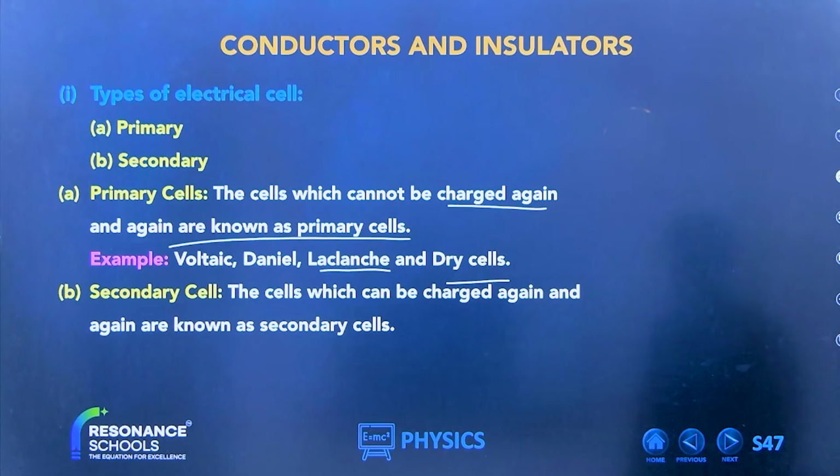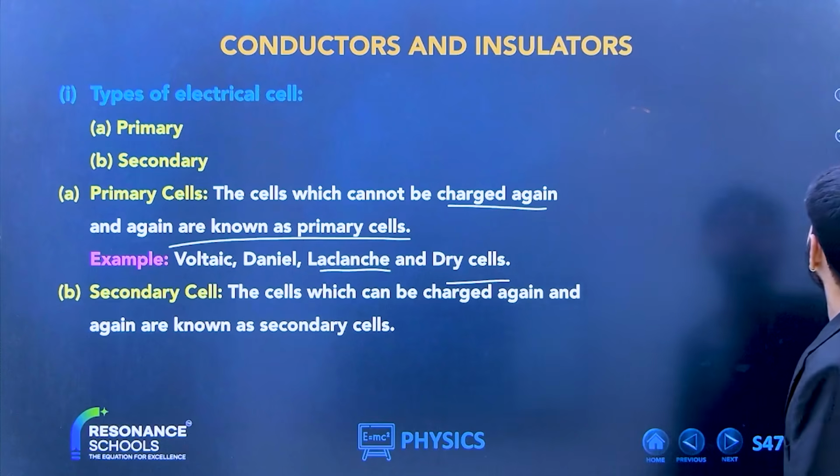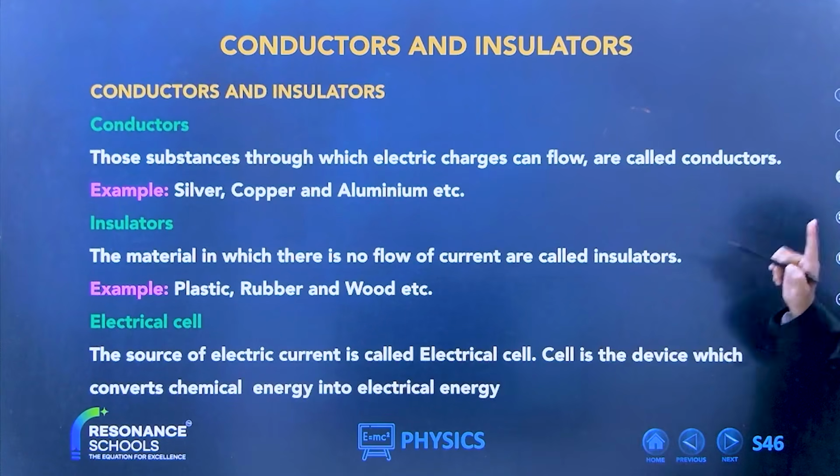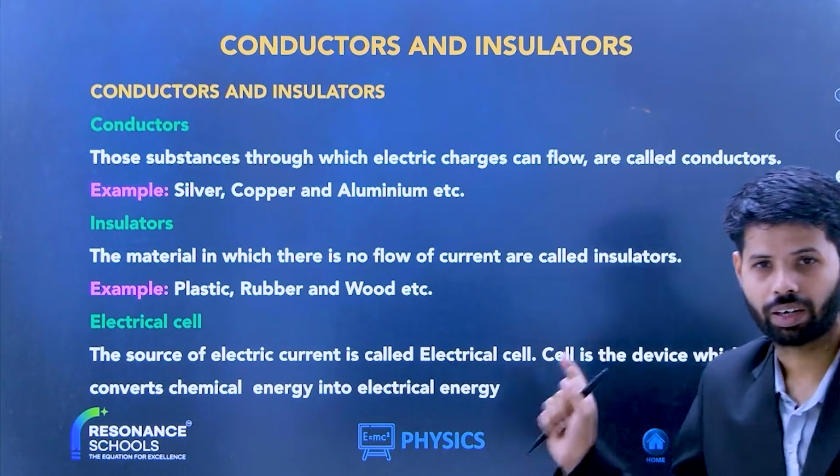Yes, definitely beta. Secondary cells are better than primary because we can use them again and again. You have to write everything which is on the board. Whoever has done it, very good. And you should revise daily. Whatever I am teaching you, you should revise daily so that in the next class you have fresh knowledge. If it is done, then someone was asking me for the previous slide. This is the previous slide. Okay, now you can write this.